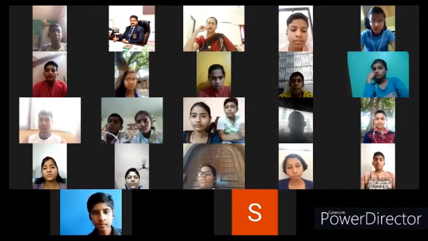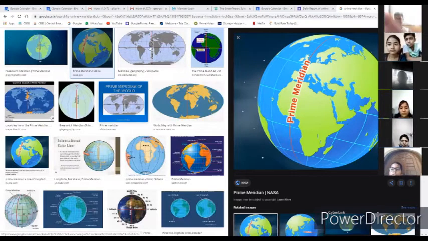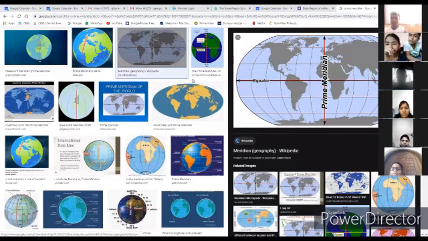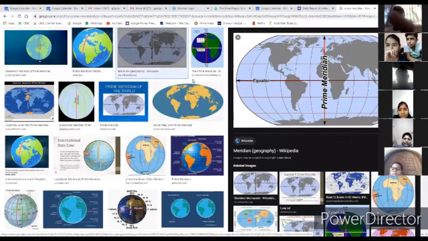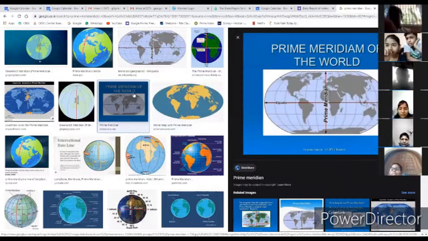Now, it is decided by the experts that the countries which are towards the left side of the Greenwich Observatory... Now you can see on the screen, right? On the screen, you have seen the Greenwich prime meridian is there. We can see India is on the right side. Can you see? The country just in the middle, on the right side in the top quarter, it is one quarter right side. So here the country is India.